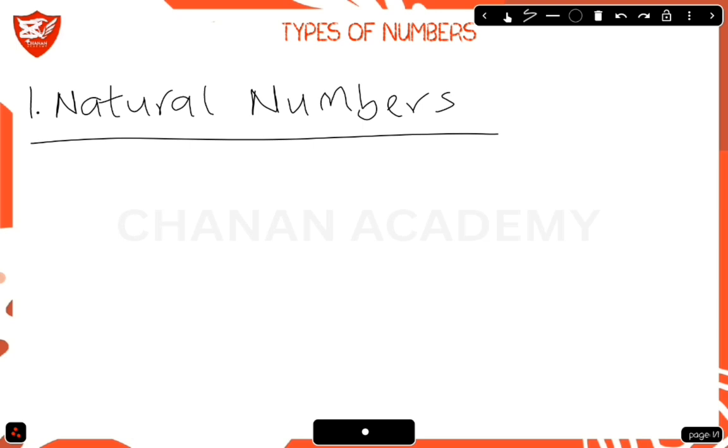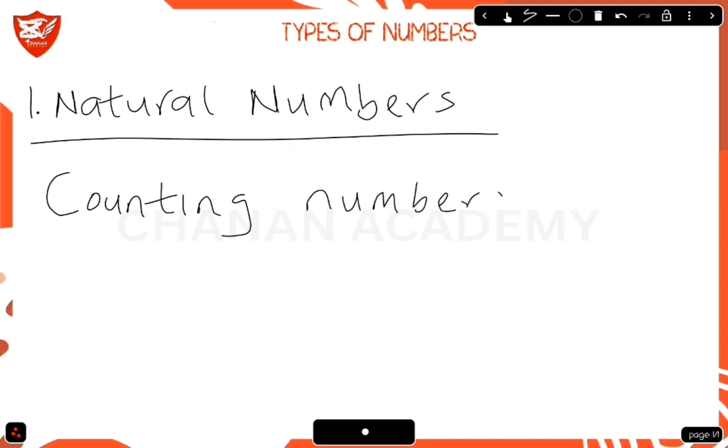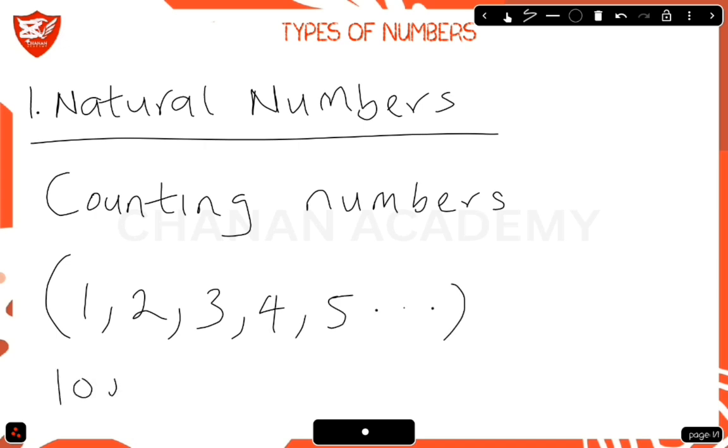So what are natural numbers? Natural numbers are counting numbers, numbers used for counting, such as 1, 2, 3, 4, 5, and so on. Numbers like 100 and 2000 are also natural numbers. They are numbers that are used for counting. Natural numbers are denoted as N.